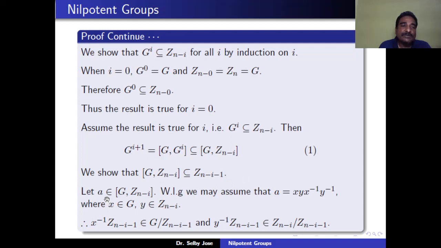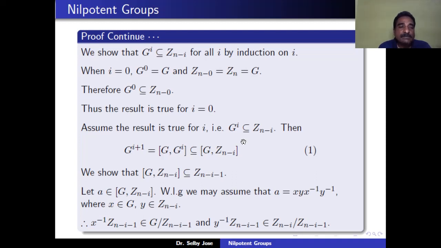So let us take one element in [G, Z(n minus i)]. Without loss of generality, we may assume that a is a basic generator of the commutator group [G, Z(n minus i)]. So a is equal to x y x inverse y inverse for some x in G and y in Z(n minus i). Because x is in G and G is a group, x inverse belongs to G, and y belongs to Z(n minus i) implies y inverse also belongs to Z(n minus i).